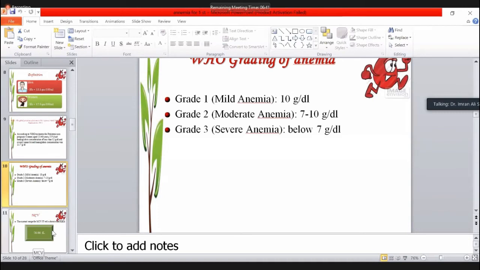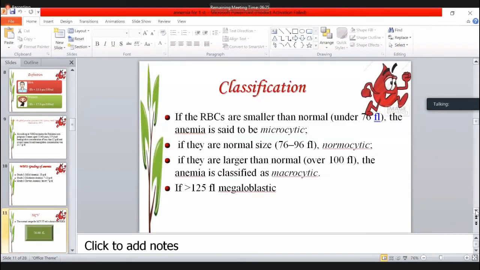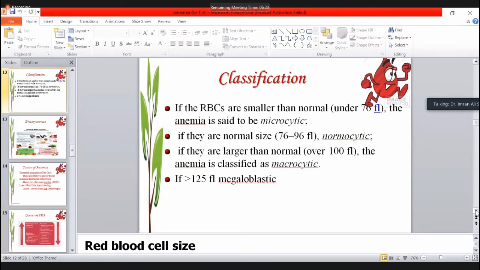Look at the MCV. Why MCV is important? The mean corpuscular volume, it tells about the size of the RBC. So we can classify the anemia according to the size of the RBC. The normal MCV is about 76 to 96 fluid ounce. It's not the 80 to 100. So any anemia where MCV is less than 76 fluid ounce, it is the microcytic. Any anemia in between the 76 to 96, it is the normochromic normocytic.